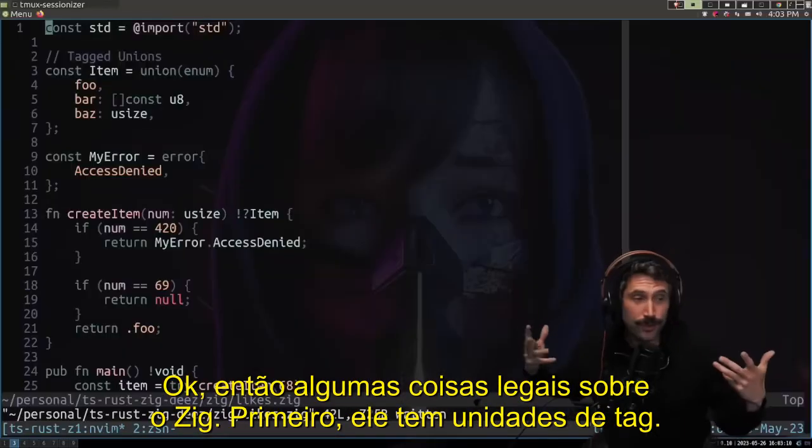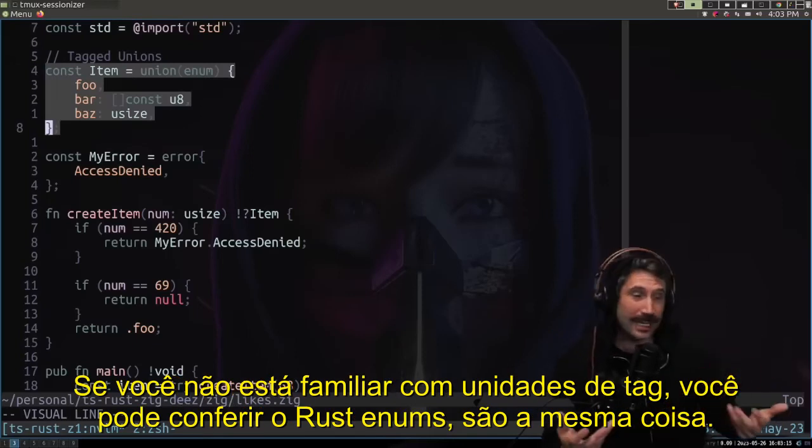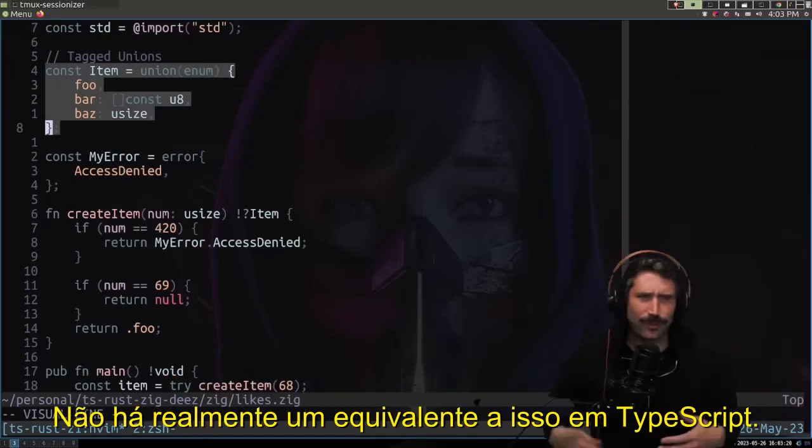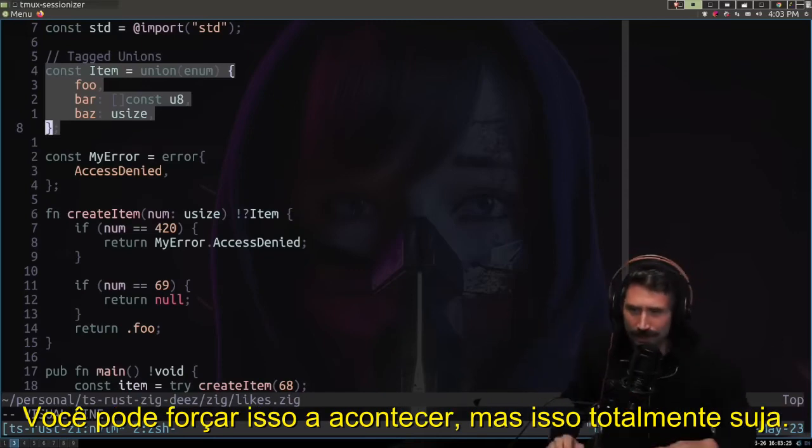All right, so a couple cool things about Zig. First off, it has tagged unions. If you're not familiar with tagged unions, you can check out Rust enums. They're the same thing. There's not really an equivalent of this in TypeScript. You can force it to happen, but it totally sucks.